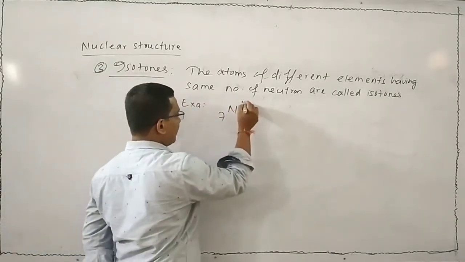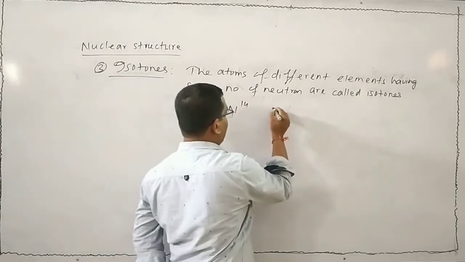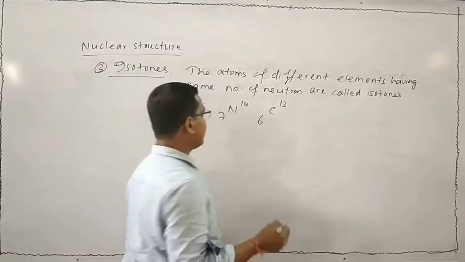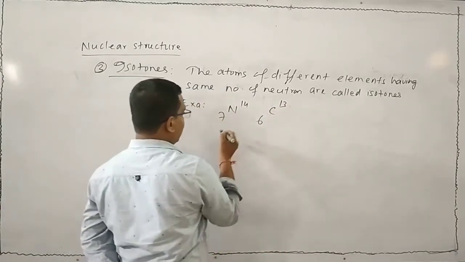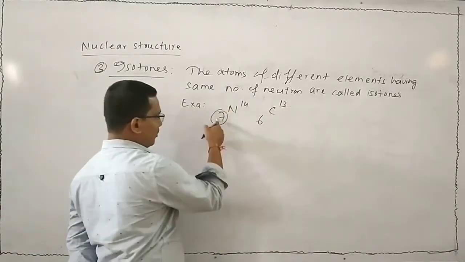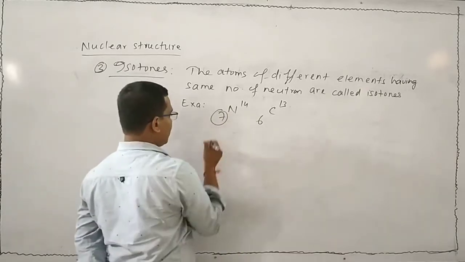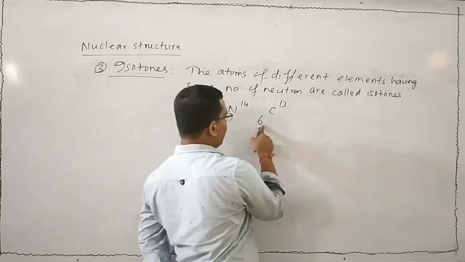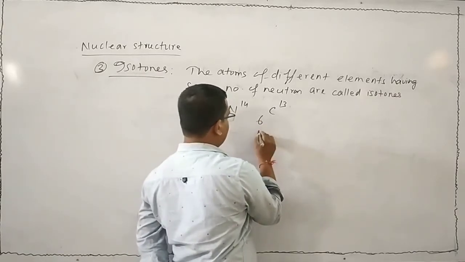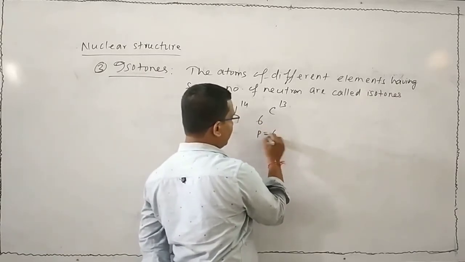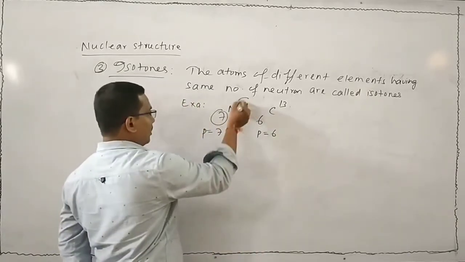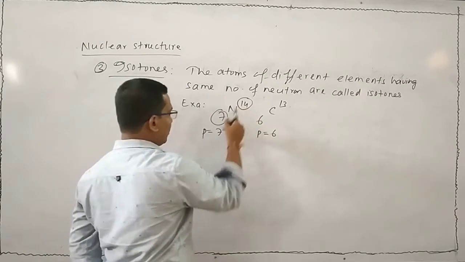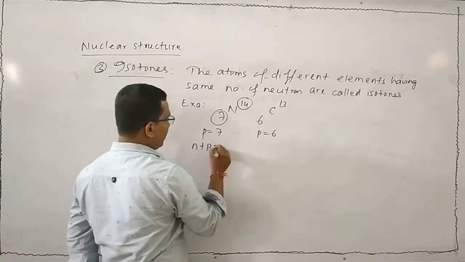Nitrogen 7, 14, another is your carbon 6, 13. Here nitrogen having atomic number 7, so proton is 7. Atomic number of carbon is 6, so number of proton is 6. Here the mass number is 14, that means neutron plus proton, n plus p equal to 14.